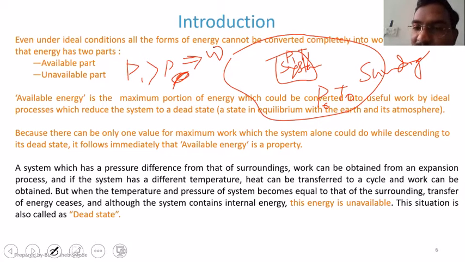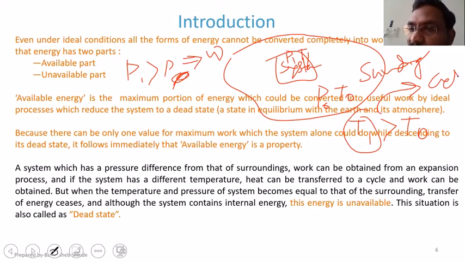Similarly, as long as T1, the temperature of the system, is greater than the temperature of the atmosphere T0, I can provide this excess temperature to some cyclic device and obtain some work output from that device.